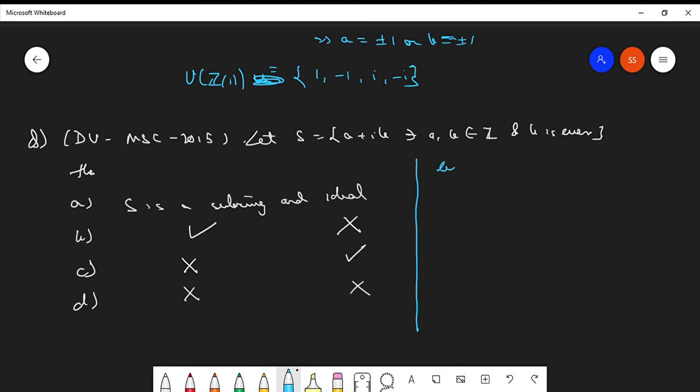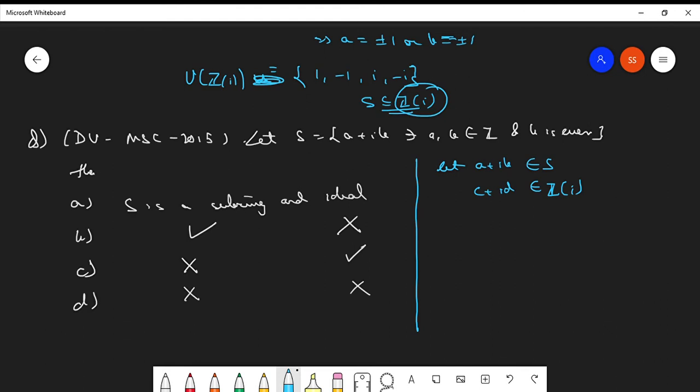Okay, so let a plus ib belong to S, c plus id belong to the ring Z[i]. See, this is pretty much evident that S is a subset of the ring Z[i]. So this subring and ideal concept is dependent upon this ring Z[i]. S is existing as a subset of Z[i]. So here the ring is considered to be Z[i], and S is just a subset of that Z[i].